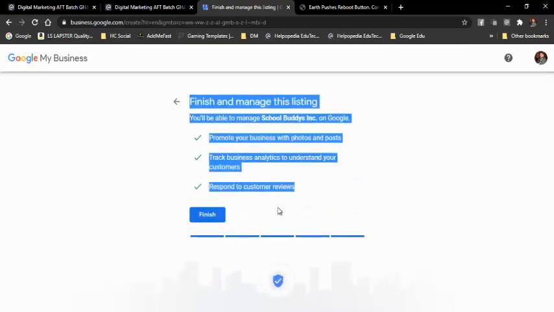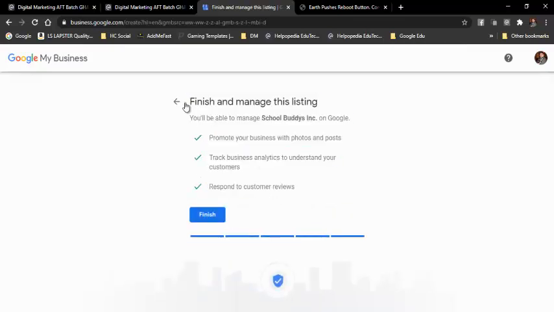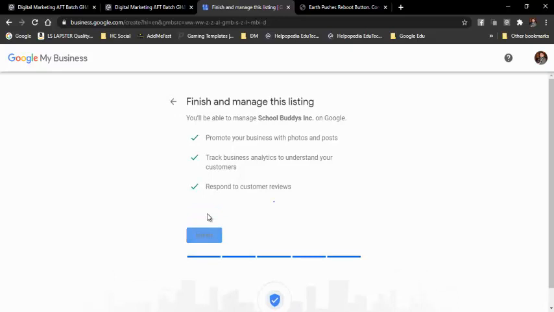After adding those details, over here we need to finish and manage this listing. You will be able to manage this particular business on Google, promote your business with photographs and posts, track business analytics, and understand your customers. So we will get a lot of information once we manage this listing. So I'll click on finish.